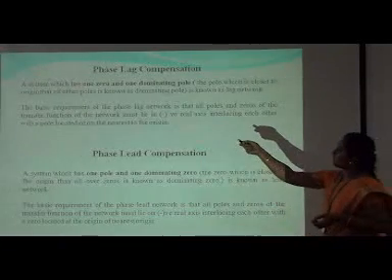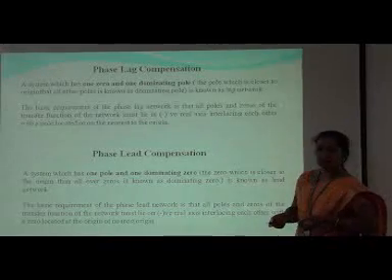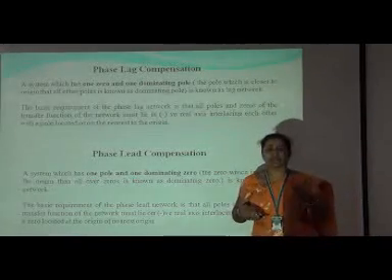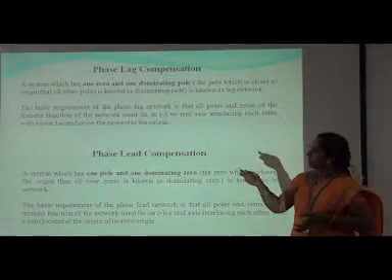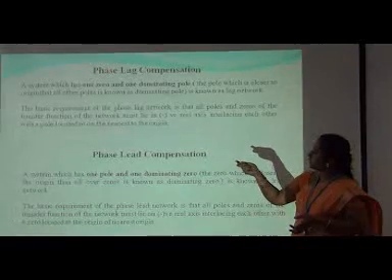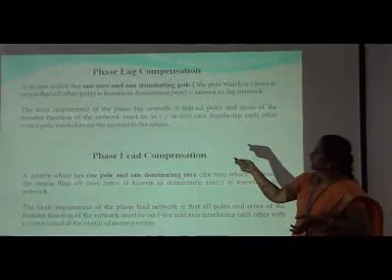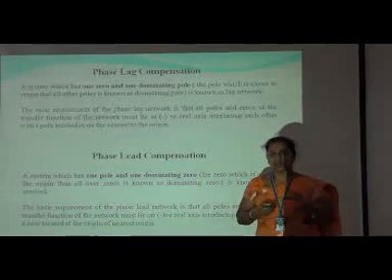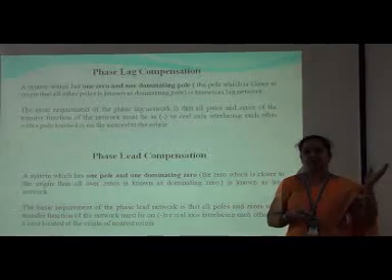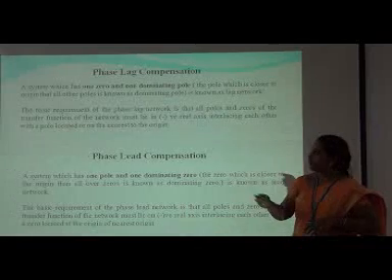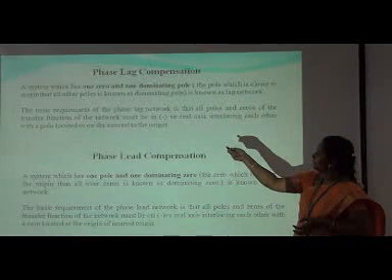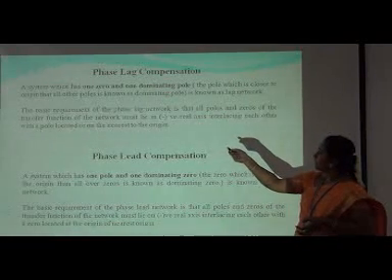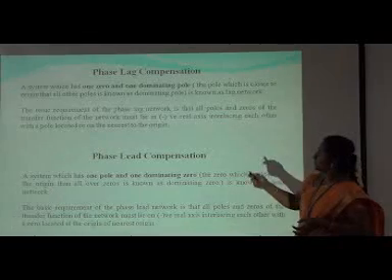Next is phase lag compensation. By the name itself, we can understand what is meant by phase lag compensation. The phase lag compensation will introduce one zero and one dominant pole. We know what a dominant pole is: the poles which are very close to the origin. So one dominant pole will be located, because of that it is called a lag network.